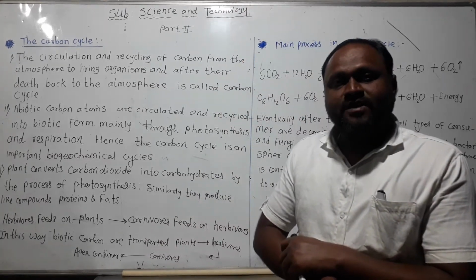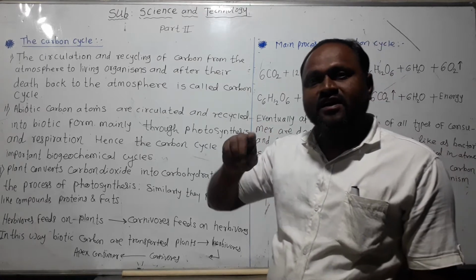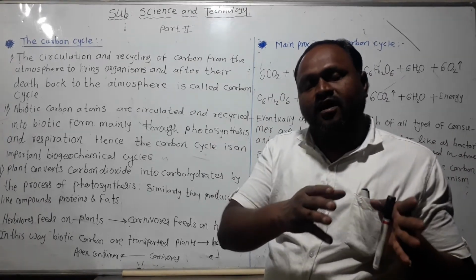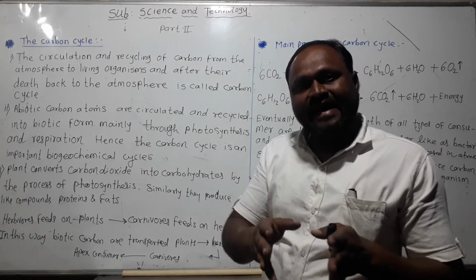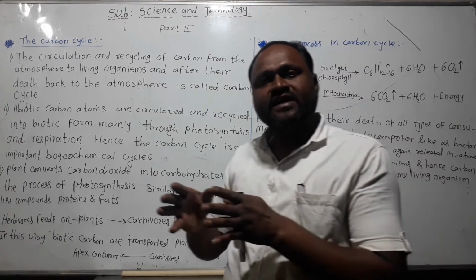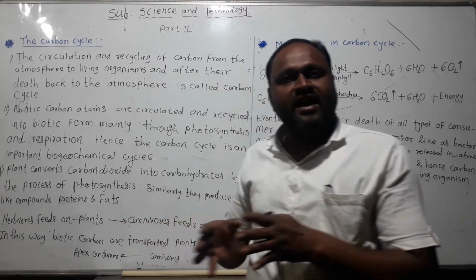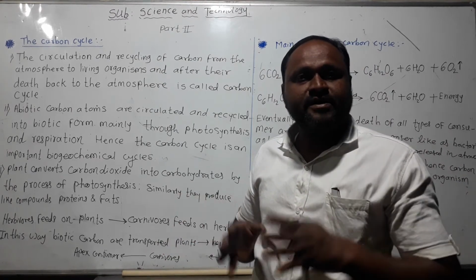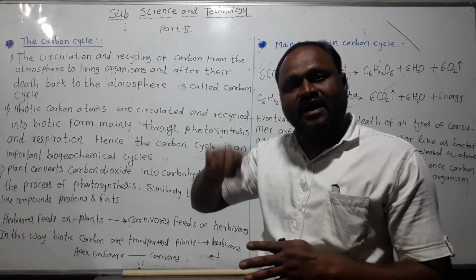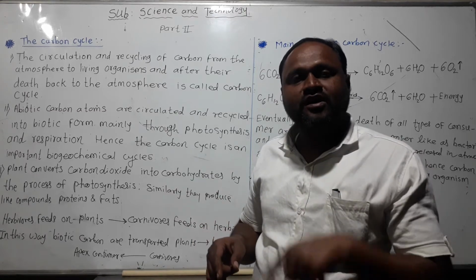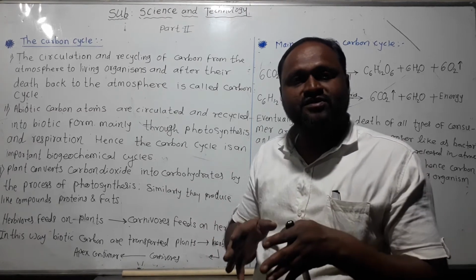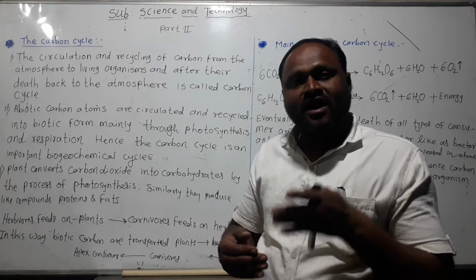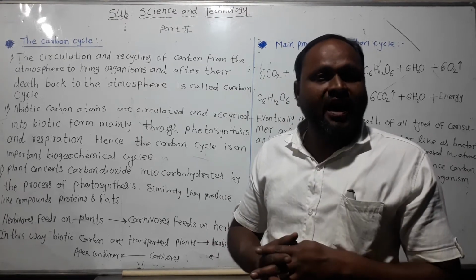When the apex consumer dies, decomposers like bacteria and fungi decompose it, and the carbon is freed into the soil, and as carbon dioxide it is released again into the atmosphere.